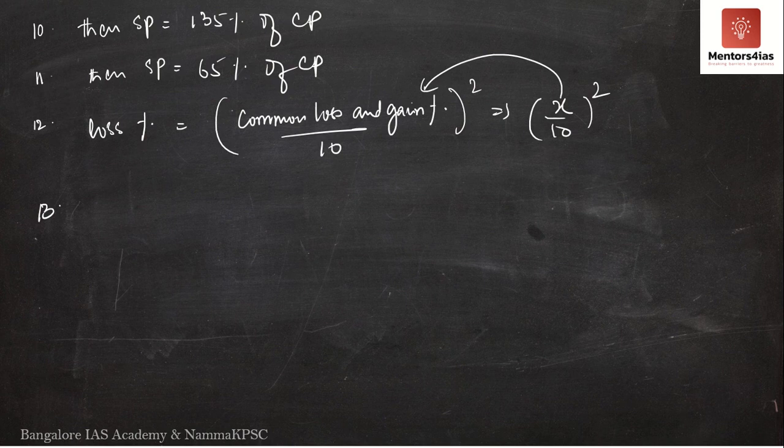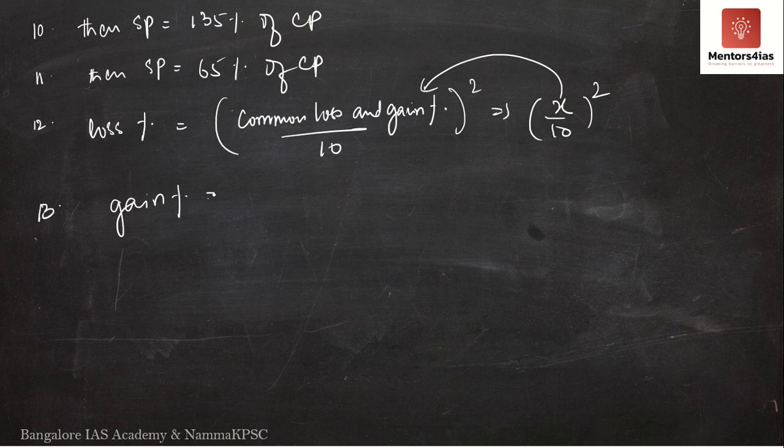Here what I want you to remember is, say for example there's a trader or a shopkeeper. The shopkeeper professes to sell his goods at a certain cost price, but uses a false weighing scale or a false machine to make extra profit. In such a case, what is your gain percentage?